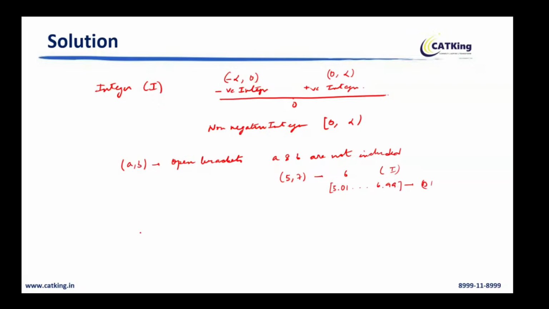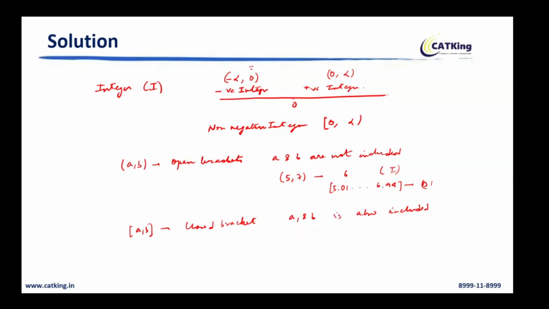What is close bracket right now? Close bracket is very simple. Close bracket is represented by a square bracket. इसका मतलब A and B are also included. ठीक है? क्लियर? अब नेगेटिव इंटीजर्स क्या है? माइनस इनफाइनाइट से 0. मतलब minus 0 will not be taken.